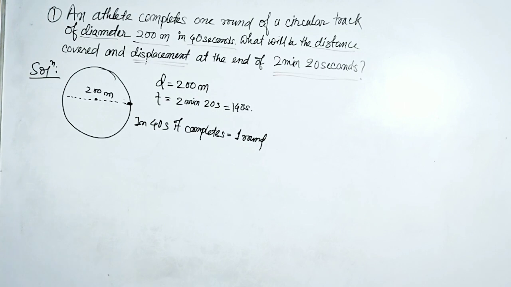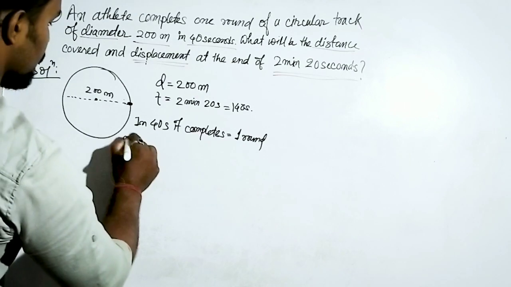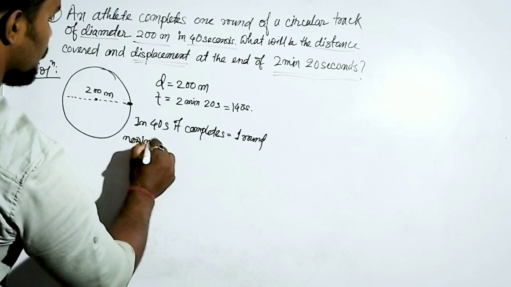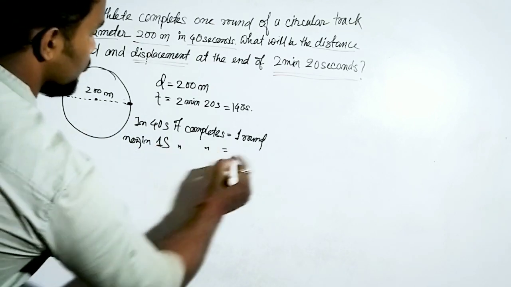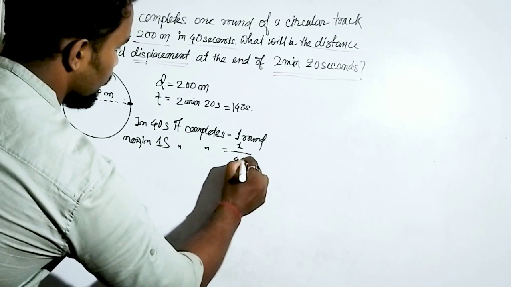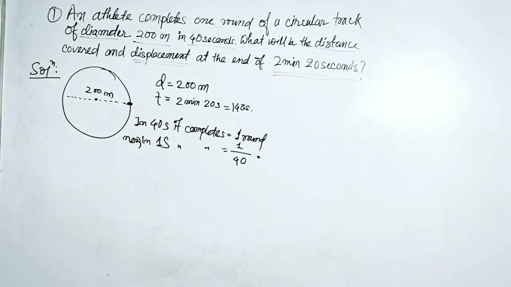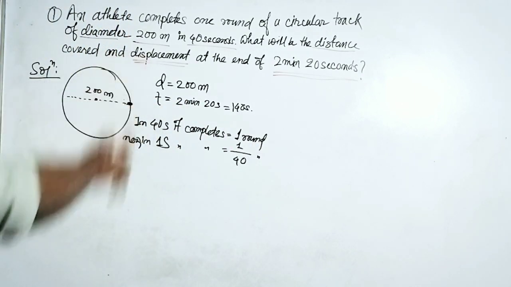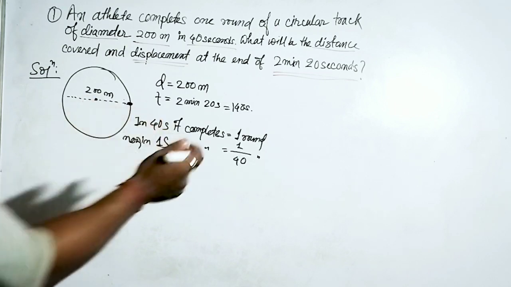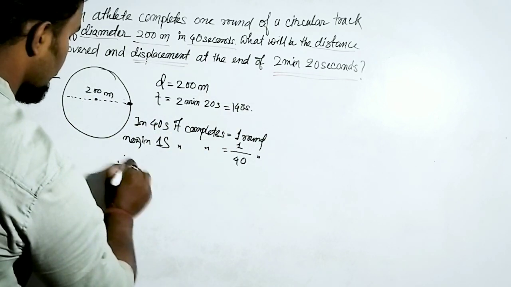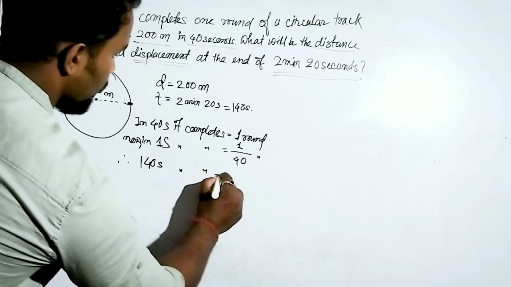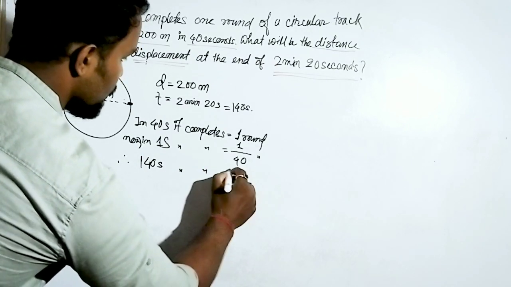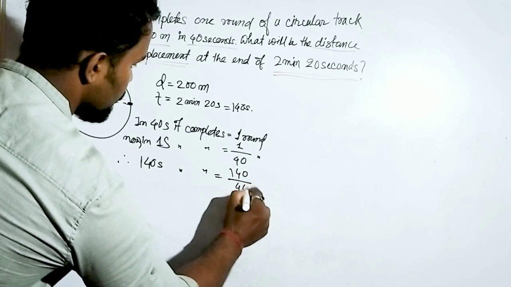In 1 second it will complete 1/40 round. Now the required time is 140 seconds. Therefore in 140 seconds it will complete 140 by 40 rounds.